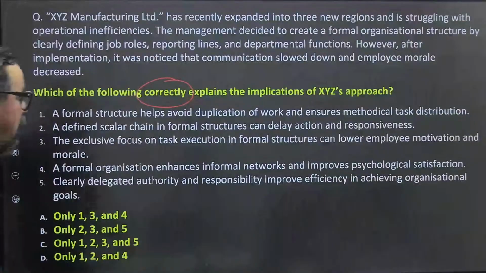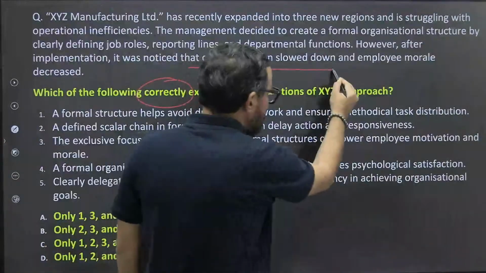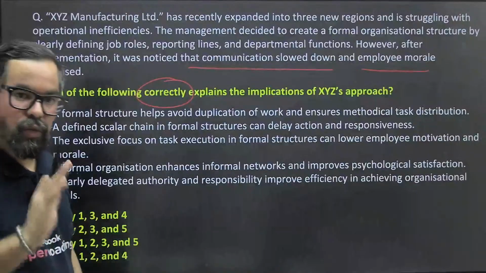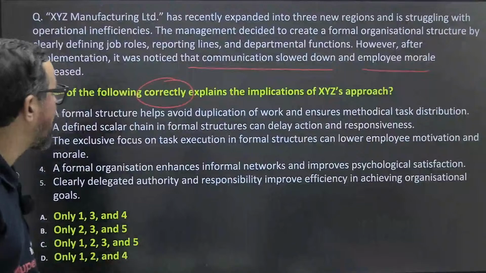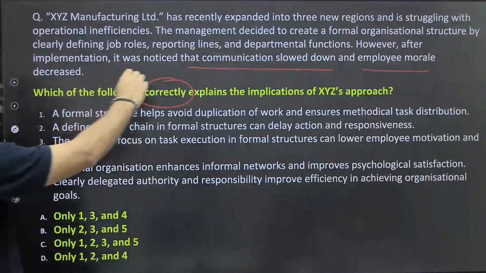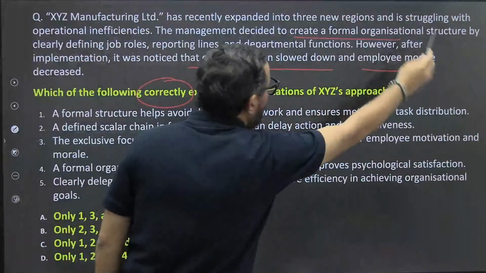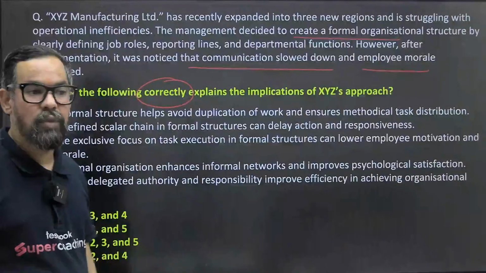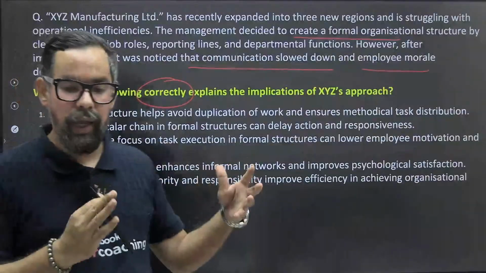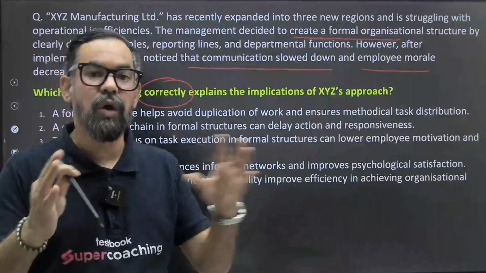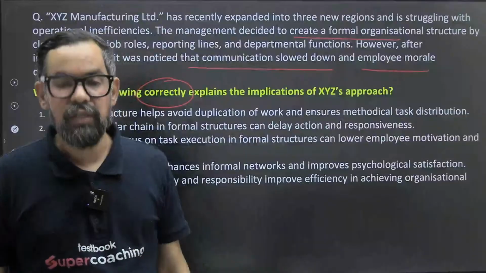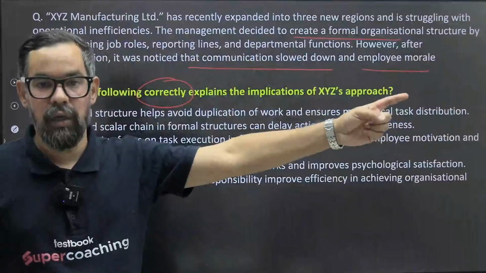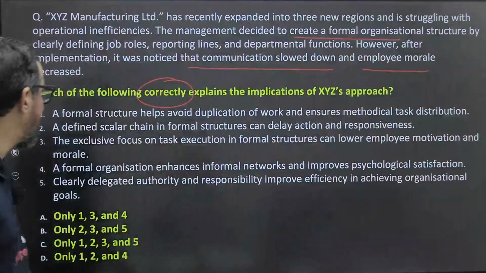ठीक है, तो क्या हो गया है, जो हमारे कम्युनिकेशन गैप है वो आना स्टार्ट हो गए हैं, और साथ ही साथ जो हमारे एम्प्लॉयज हैं उनका मोरल मींस मोटिवेशन आपका डाउन होना स्टार्ट हो गया. ठीक है. So basically, the management is decided to create formal organization structure. Formal means that bureaucratic आपका. So bureaucracy is something which is bound by rules and regulations. जैसे government departments होते हैं वैसे ही. ठीक है. Max Weber was the person who come up with this bureaucratic approach during the classical thought of management. ठीक है. तो अब बताइए क्या होगा आंसर.